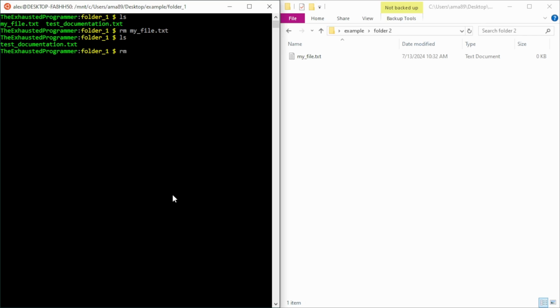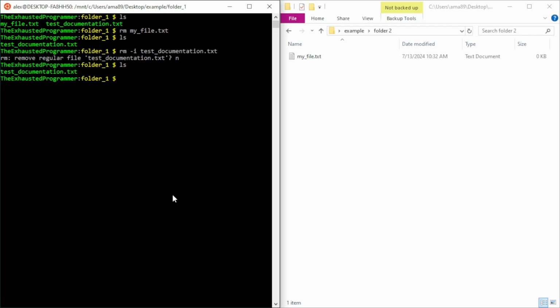If that seems a bit too sudden for you, we can also give these commands arguments. This is something that's common for most of the programs that we use in Bash. Arguments and flags. And for remove, we can give it the -i flag. And then when we give it a file, we've already deleted my file, but if we wanted to go remove test documentation as well, the -i will ask us before we remove our file. So if we did something that would remove a lot of files, it would ask us for each one if we want to delete it or not. And then we could hit N for no. In a future video, maybe the next video, we'll find a way of making this even safer.